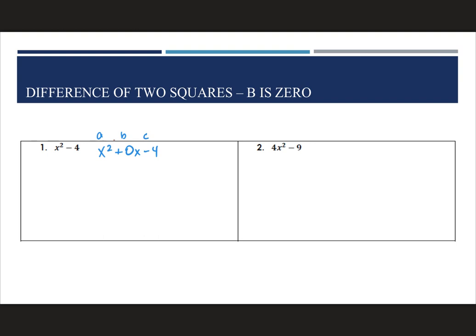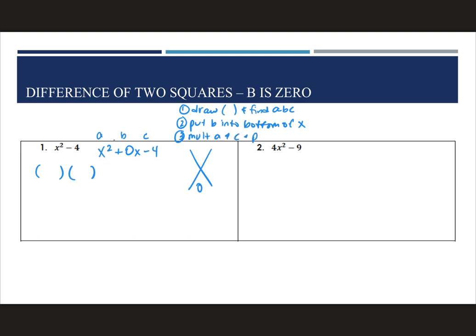So remember our first step is to draw parentheses and find A, B, and C. So we did the A, B, and C part. We just need to draw our parentheses. All right, then we're going to make our X, and then we're going to put B into the bottom of the X. So our B in this case is 0, which is fine. We can have two numbers add up to 0. That's not a problem. And then 3, we're going to multiply A and C and put those on top.